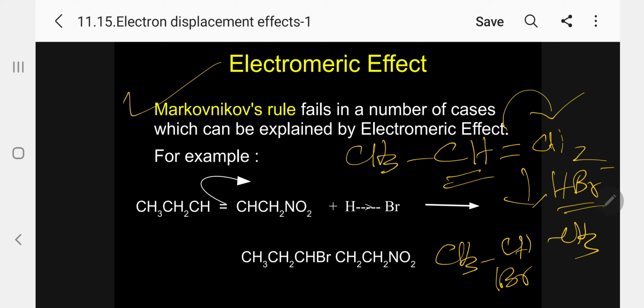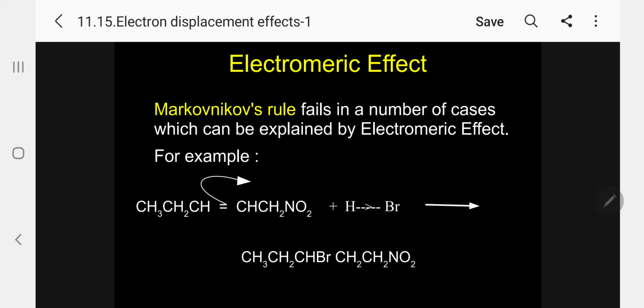But see here, of the carbons connected by the double bond, one carbon has 2 hydrogen atoms and one carbon has 1 hydrogen atom. Only when there is a difference in hydrogen atoms does the Markovnikov rule work, because it says the negative part of the addendum goes to the carbon containing the least number. Please follow. But it fails in a number of cases.